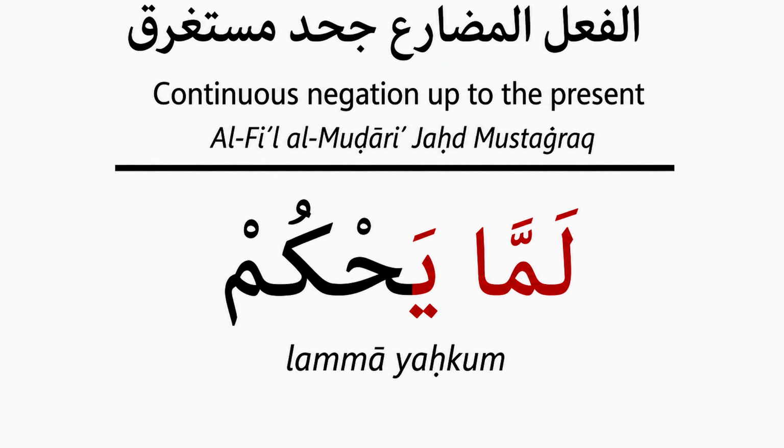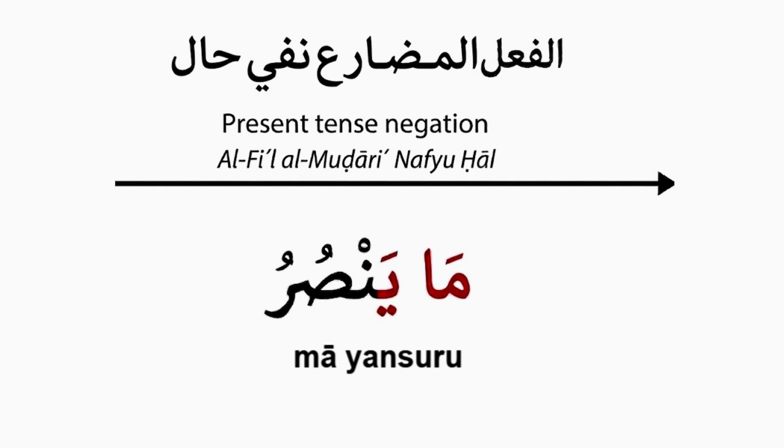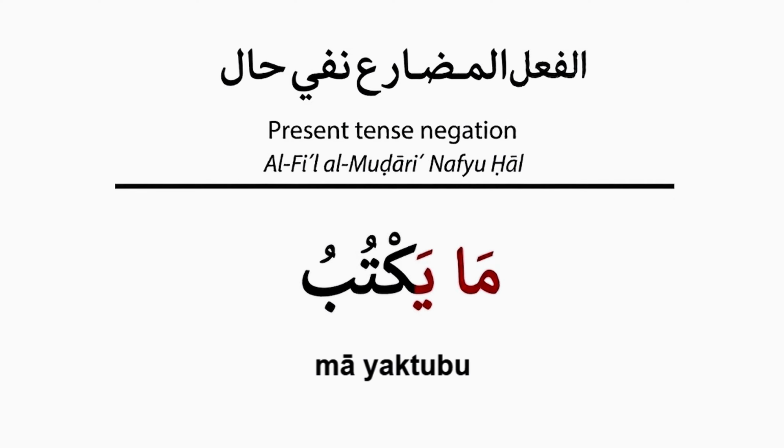Our next form is الفعل المضارع نفي حال. The form itself is ما ينصر. It is exactly like ينصر, but a ما is added. And in terms of meaning, it is exactly the opposite of yansuru. Yansuru means he is helping right now, and ma yansuru means he is not helping right now. So at this moment in the present, he is not busy helping. The verb keeps its normal form. So yansuru and only a ma comes before it, which is also a particle.